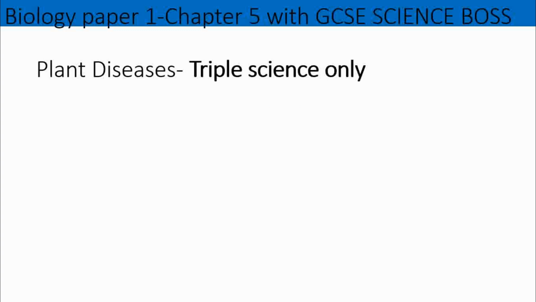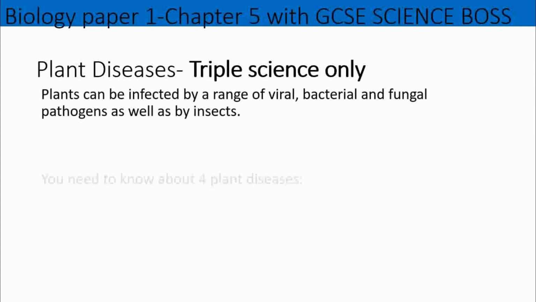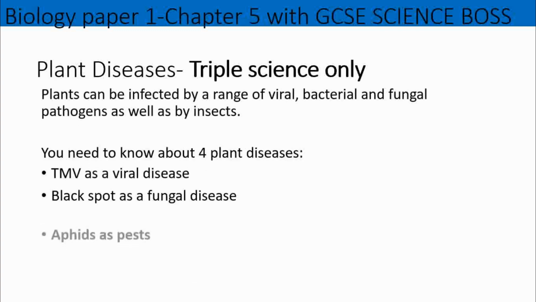Now, also for triple science, you need to look at plant diseases. As it relates to plant diseases, there are 4 that you need to know. You need to know about the tobacco mosaic virus, the black spot, aphids, which act as a pest, and the mineral deficiency diseases. Good. So TMV is caused by a virus. Black spot is caused by a fungus.